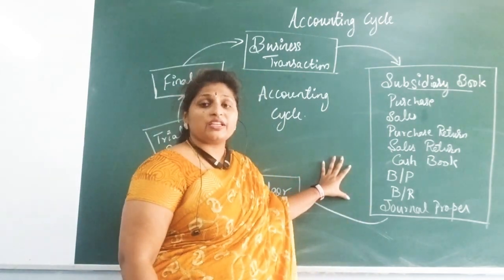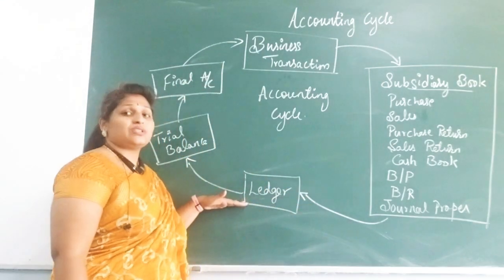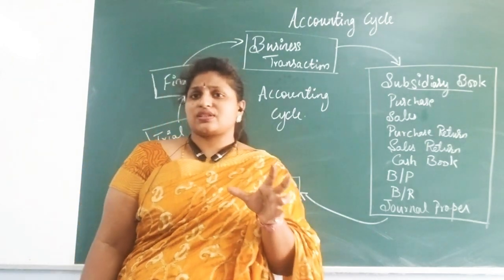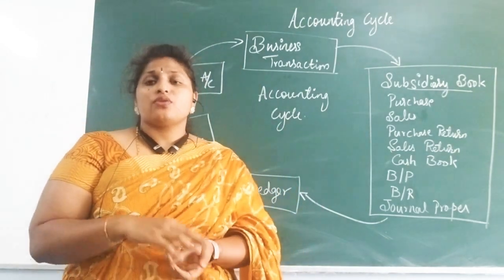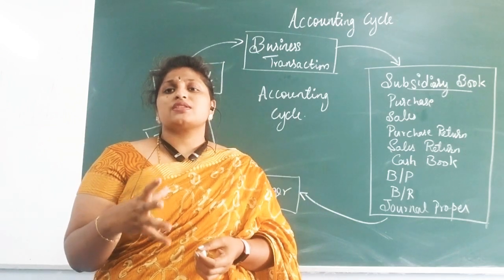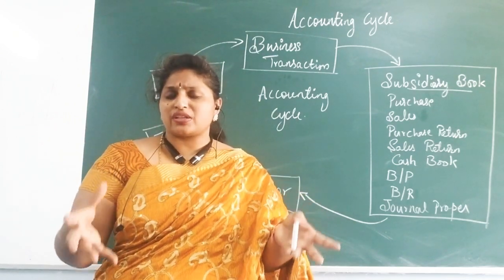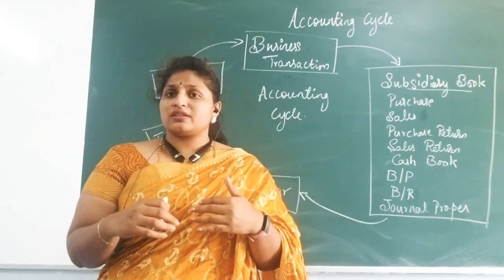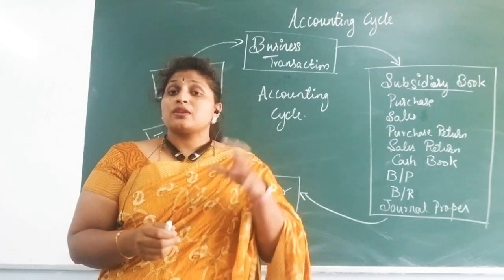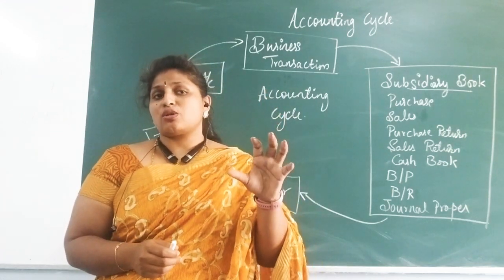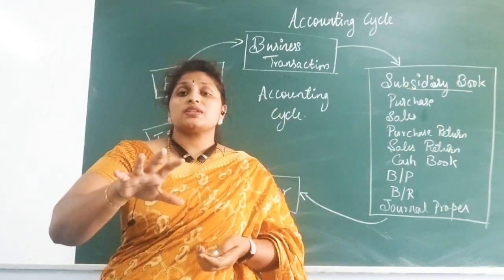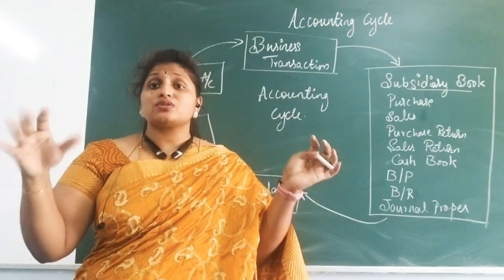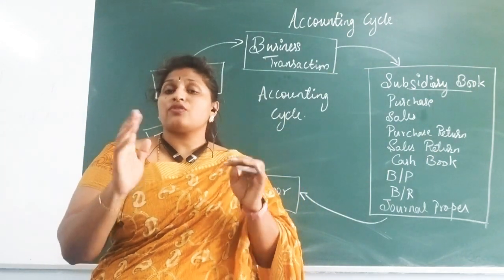Once after recording in the separate books, we are just passing on to the ledger. So for each account, for each transaction, you have a separate ledger account. For example, in purchase, suppose you are manufacturing a product and you are purchasing many raw materials. You need raw materials for producing the products, obviously. So you are not purchasing the raw materials from one particular person. You are purchasing from almost 10 people, 10 suppliers who supply the raw material for your business.